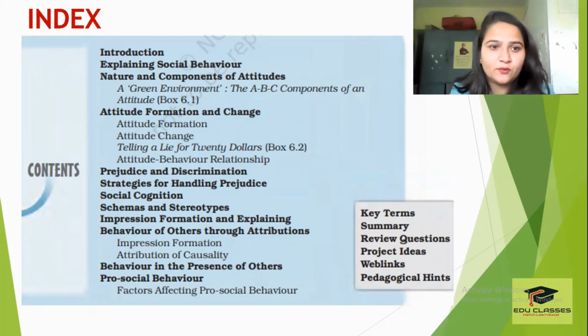So the topics that we're going to cover in this unit are the introduction, explaining what is social behavior, nature and components of attitude, attitude formation and change, prejudice and discrimination, strategies for handling prejudice, social cognition, schemas and stereotypes, impression formation and explaining behavior of others through attribution, behavior in the presence of others, and pro-social behavior.